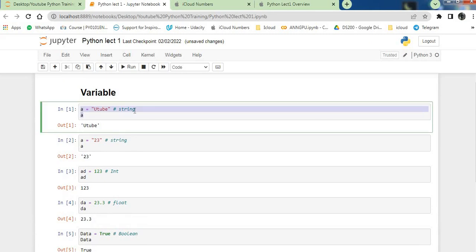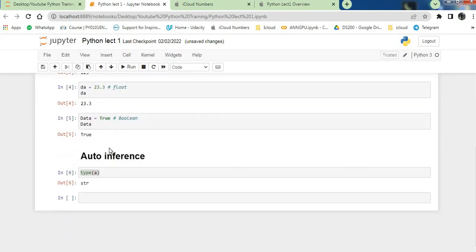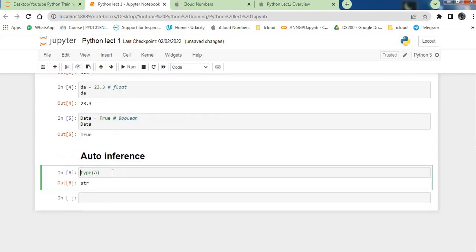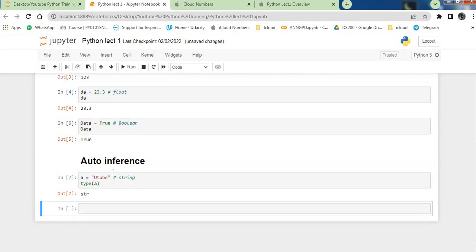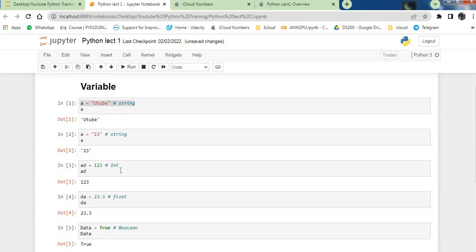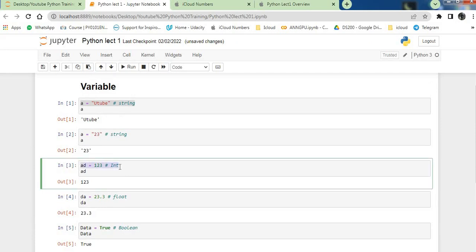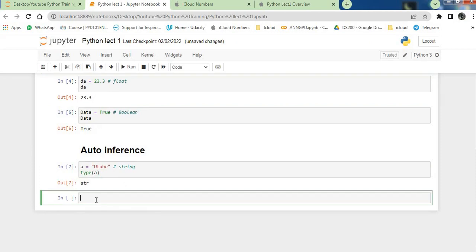So I will copy it from here because it is a string, then we will check whether it shows the right output or not. If you put any number inside inverted commas, it will be converted and calculated as a string.